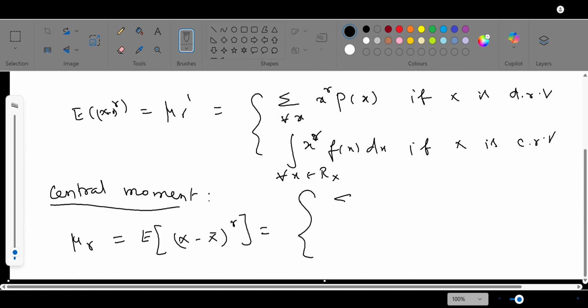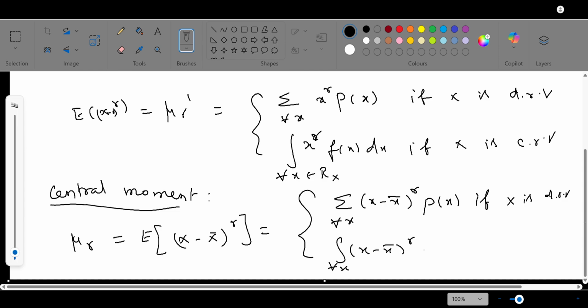So how do you define it for the discrete case: summation over all x minus x bar the whole power r P of x, if x is a discrete random variable. Integral over all x minus x bar to the power r f of x dx, if x is a continuous random variable. These are all the definitions of central and raw moments.